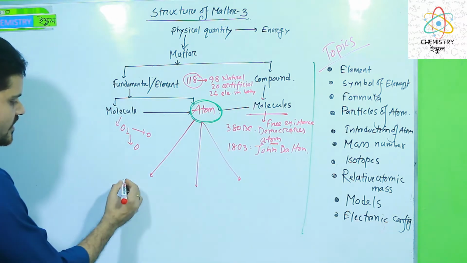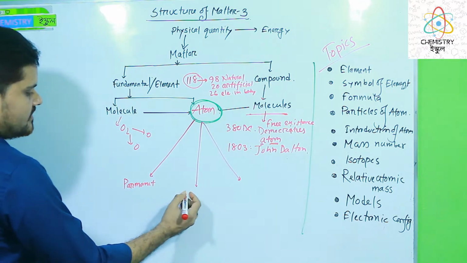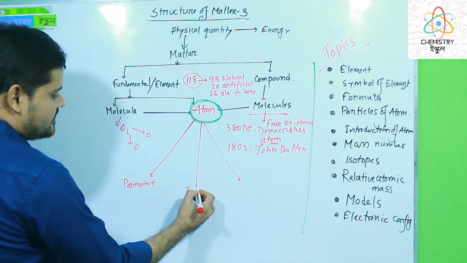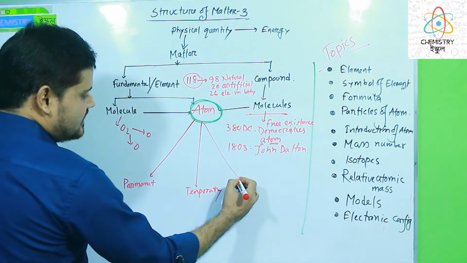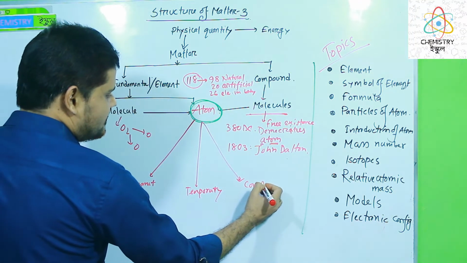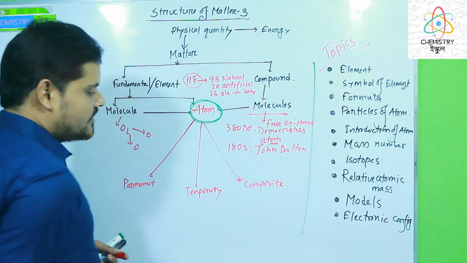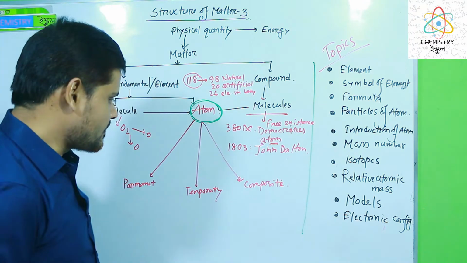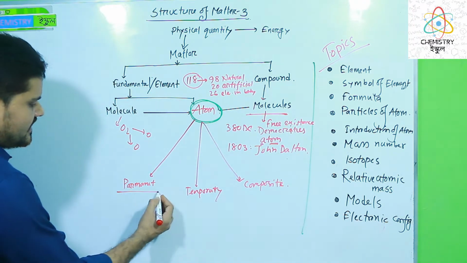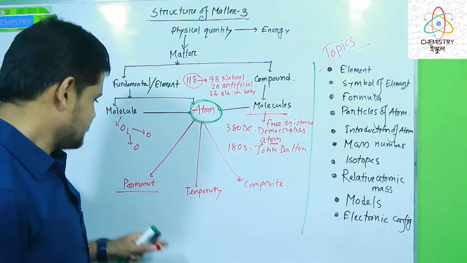One is permanent particles, dear learners, permanent particles. Another is temporary particles, and another is composite particles. Dear learners, about these composite particles, you can get more information in the next level, I mean SSC level. Here permanent particles are in your syllabus.